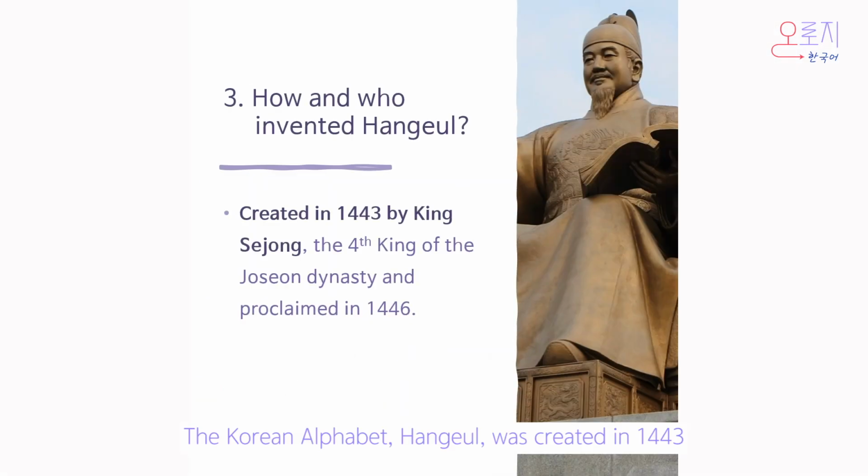The Korean alphabet Hangul was created in 1443 by King Sejong and his scholars. He was the fourth king of the Joseon dynasty, the dynasty which existed before the establishment of the Republic of Korea. And Hangul was proclaimed in 1446.